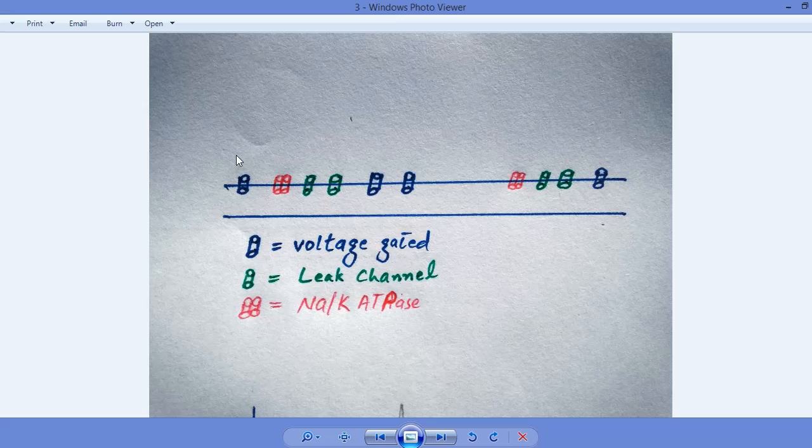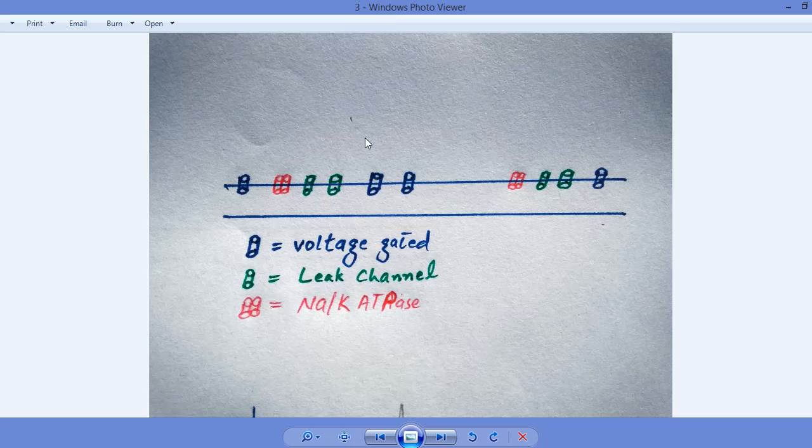The function of the voltage gated sodium channel was to transfer sodium from the external environment to the internal environment and make the internal environment positive, while the function of the voltage gated potassium channel is to leak out potassium from the internal to the external environment and make the internal environment negative.